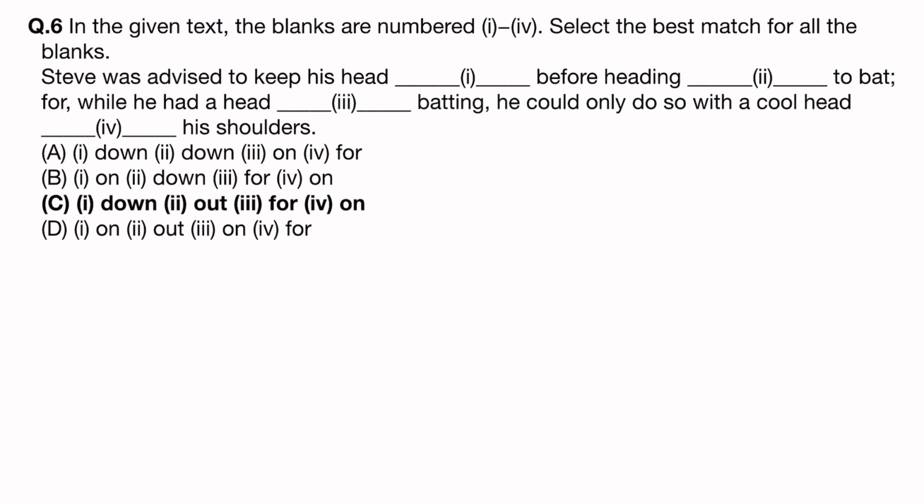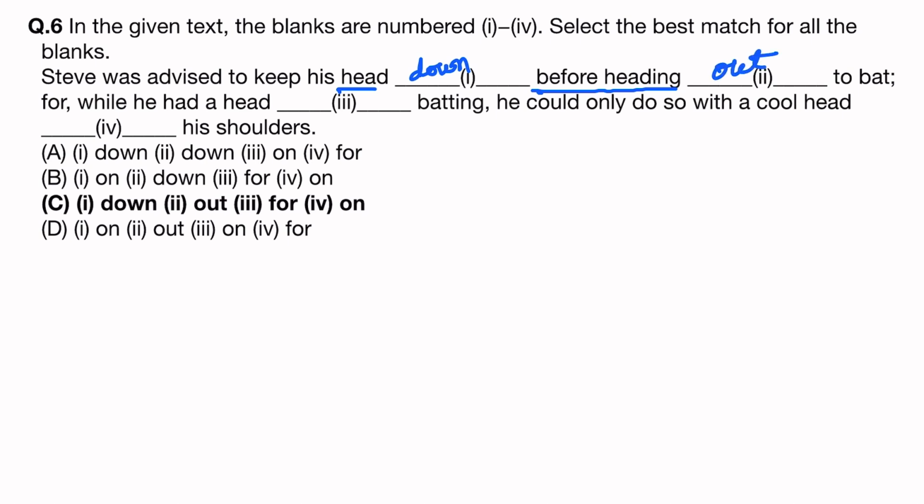In the given text, the blanks are numbered 1 to 4. Select the best match for all the blanks. So Steve was advised to keep his head down before heading out to the bat.